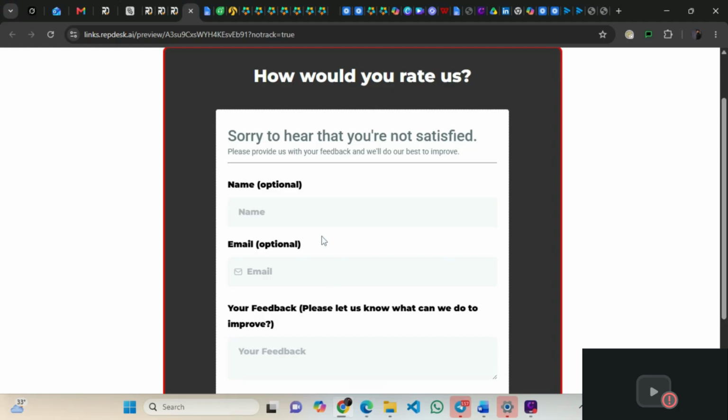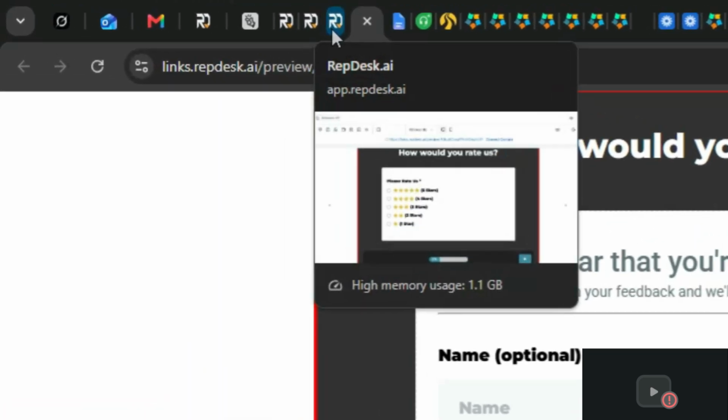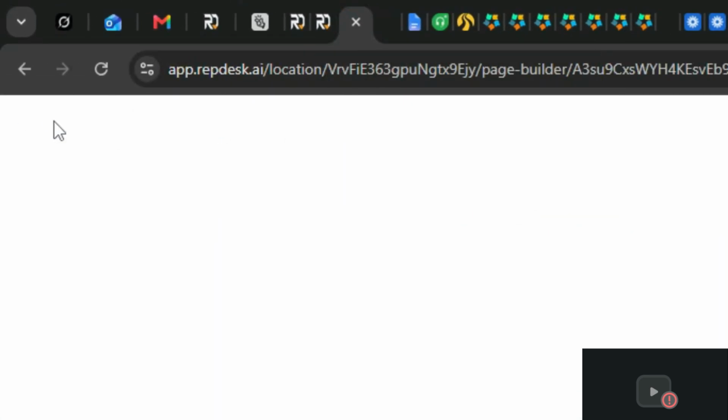Because of the automation I built in the workflow itself, I will show you the automation shortly. Okay, let me open the automation and show you now so you can see.